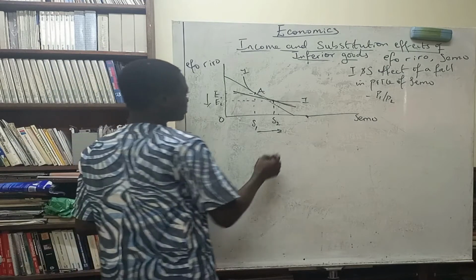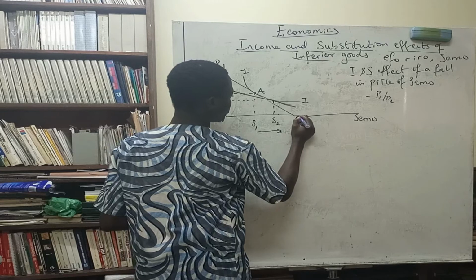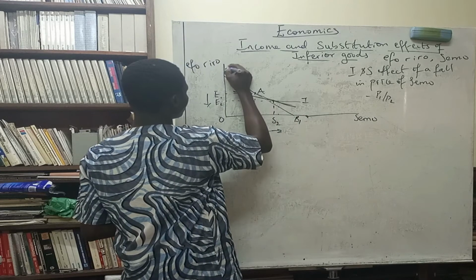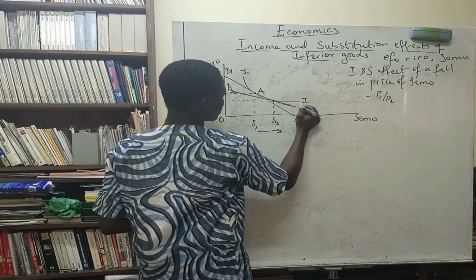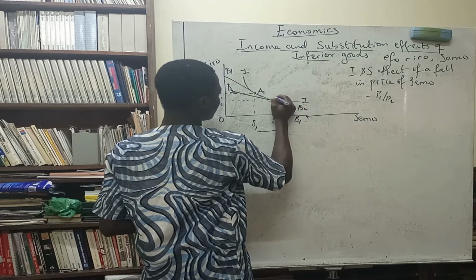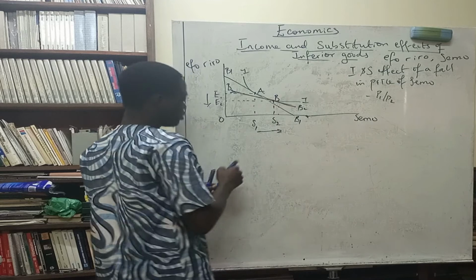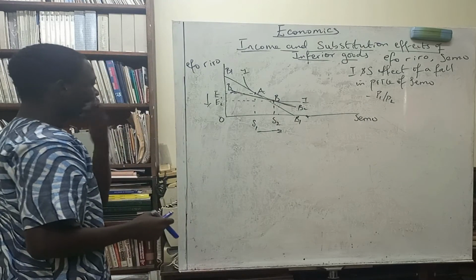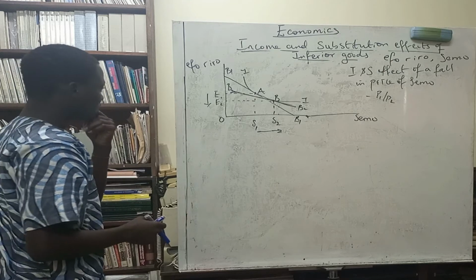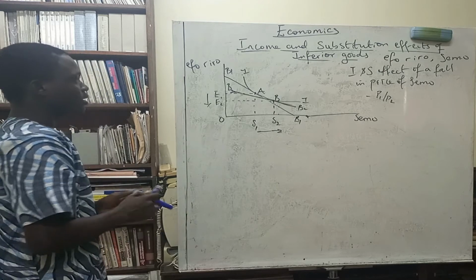So here this is B1. This is the second budget line, B2. Now this is point B. So the substitution effect is saying that we should consume more of semo and less of Eforio. Now the income effect.